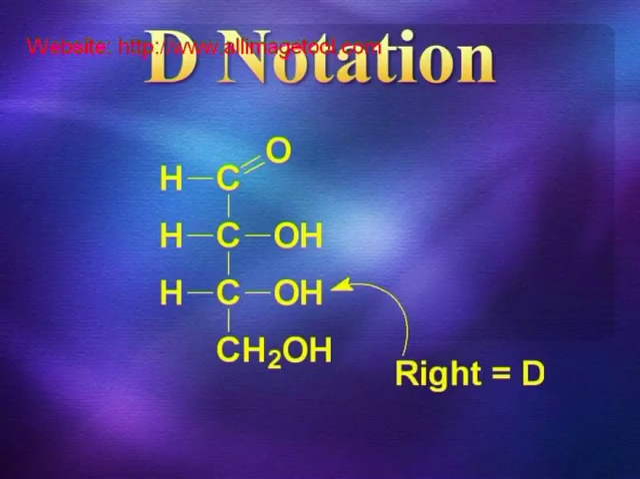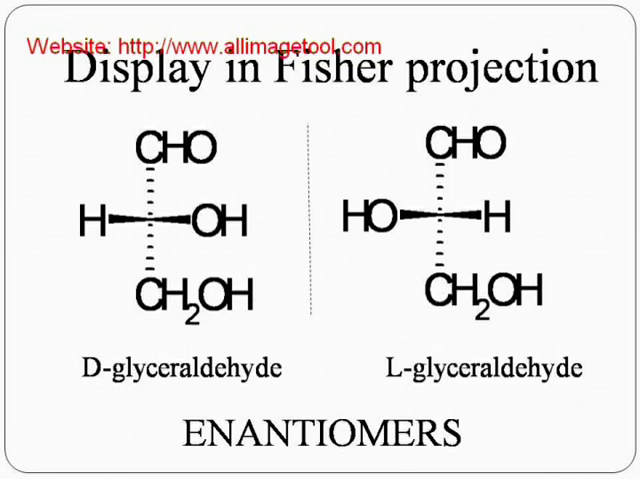This slide shows a compound showing D notation. The next to the bottom carbon atom is the highest numbered asymmetric carbon. The OH group is attached on its right. So this is said to have D notation. Here are 2 more examples for D notation.